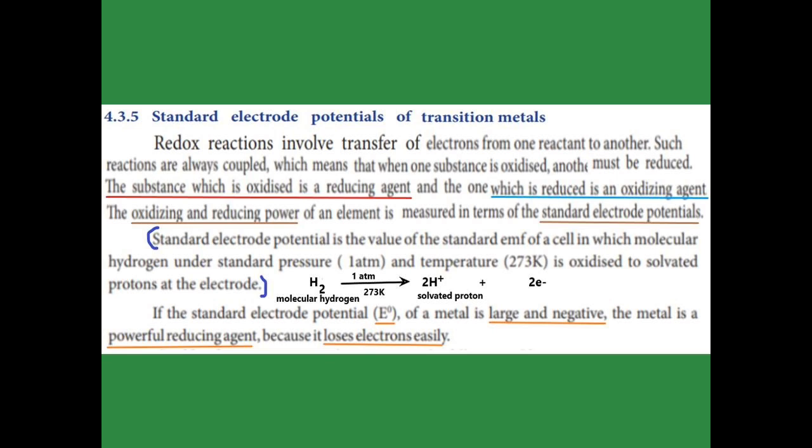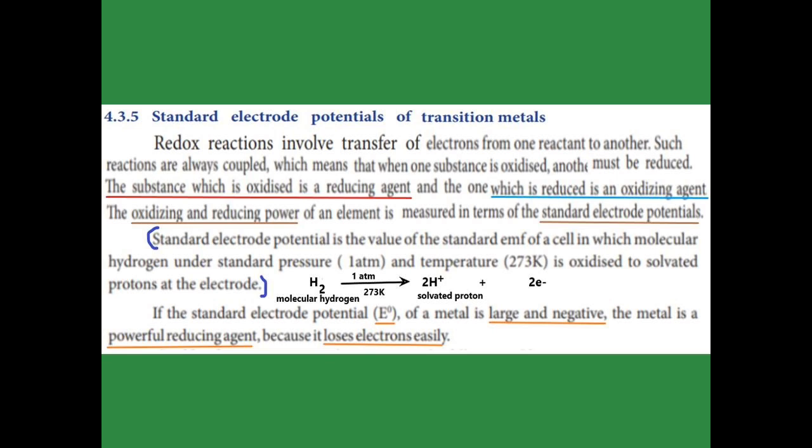What is standard electrode potential? Now see the equation I wrote. Molecular hydrogen, at 1 atmosphere pressure and 273 Kelvin, produces some EMF, that is some voltage, and it loses 2 electrons and gives 2H plus, that is solvated protons. So what does standard electrode potential mean? It is the value of the standard EMF of the cell in which molecular hydrogen under standard pressure and temperature is oxidized to solvated protons.